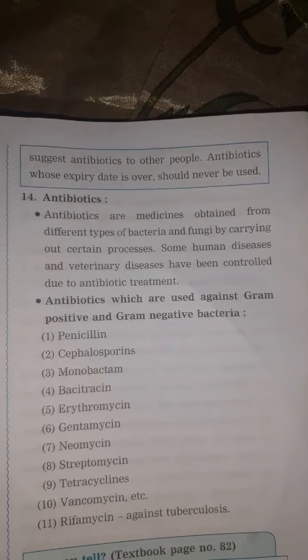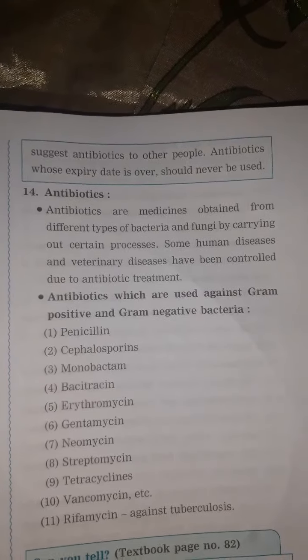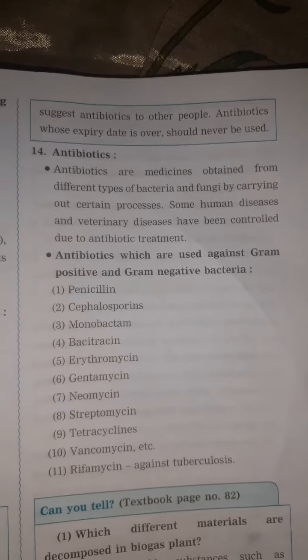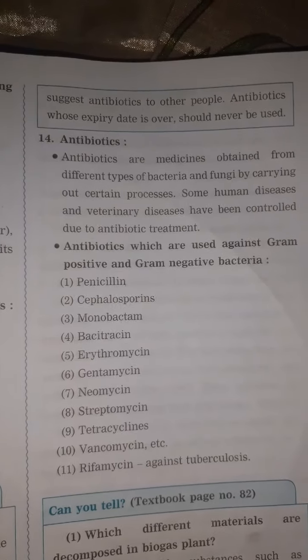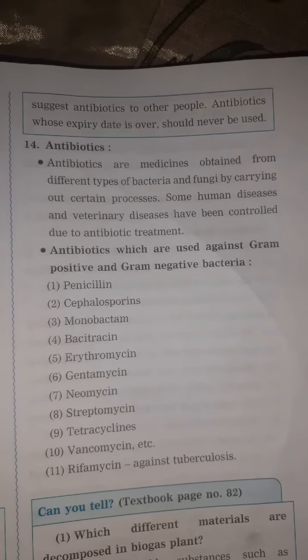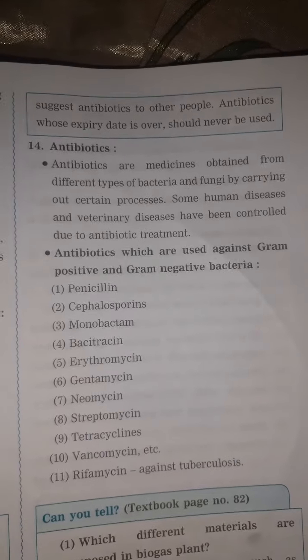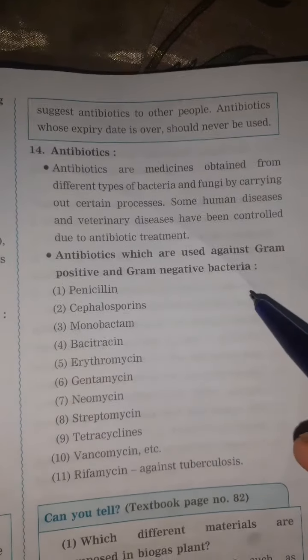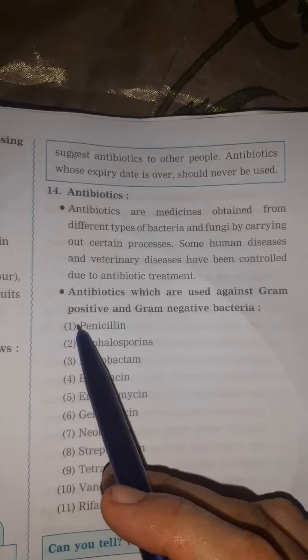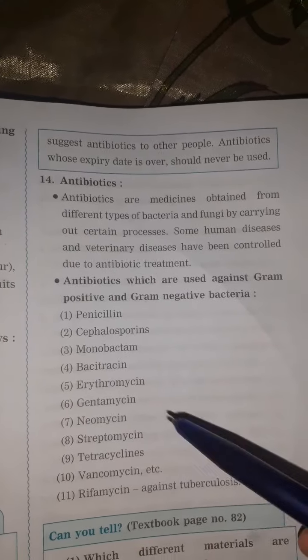Many human diseases and animal diseases can be controlled or treated by antibiotics. They are produced from microorganisms, and they kill other harmful bacteria. Harmful gram positive and gram negative bacteria are killed by these.